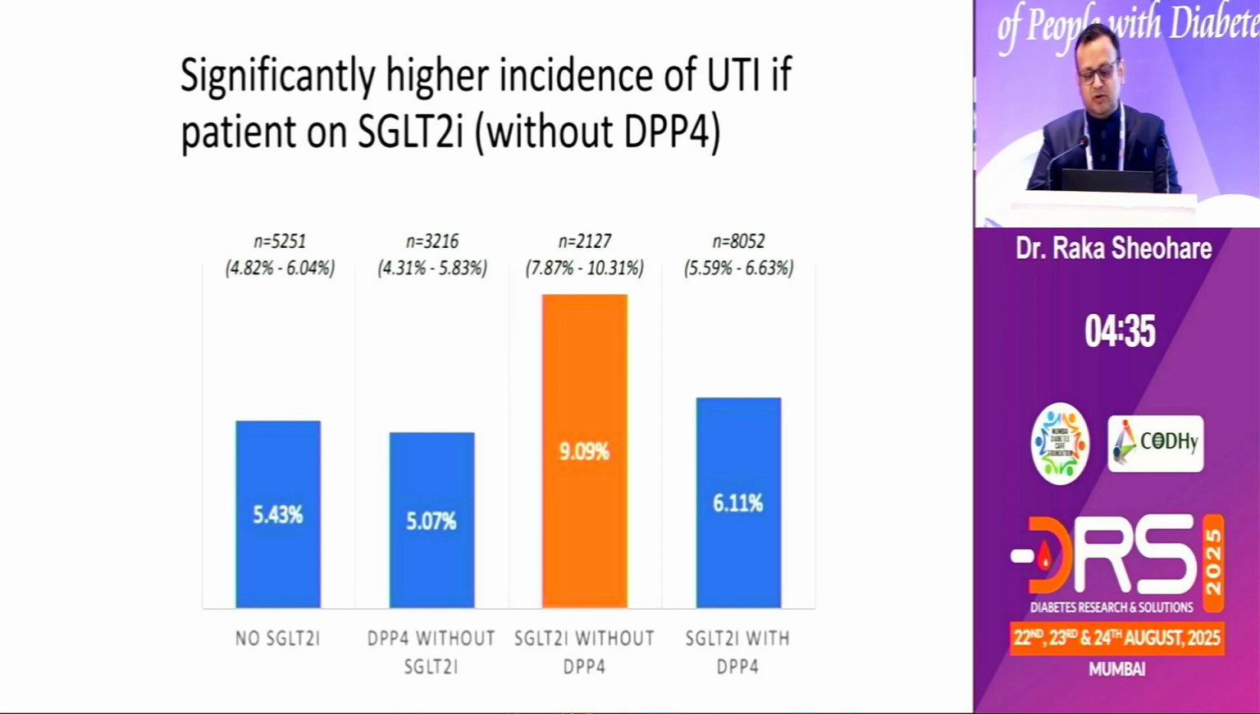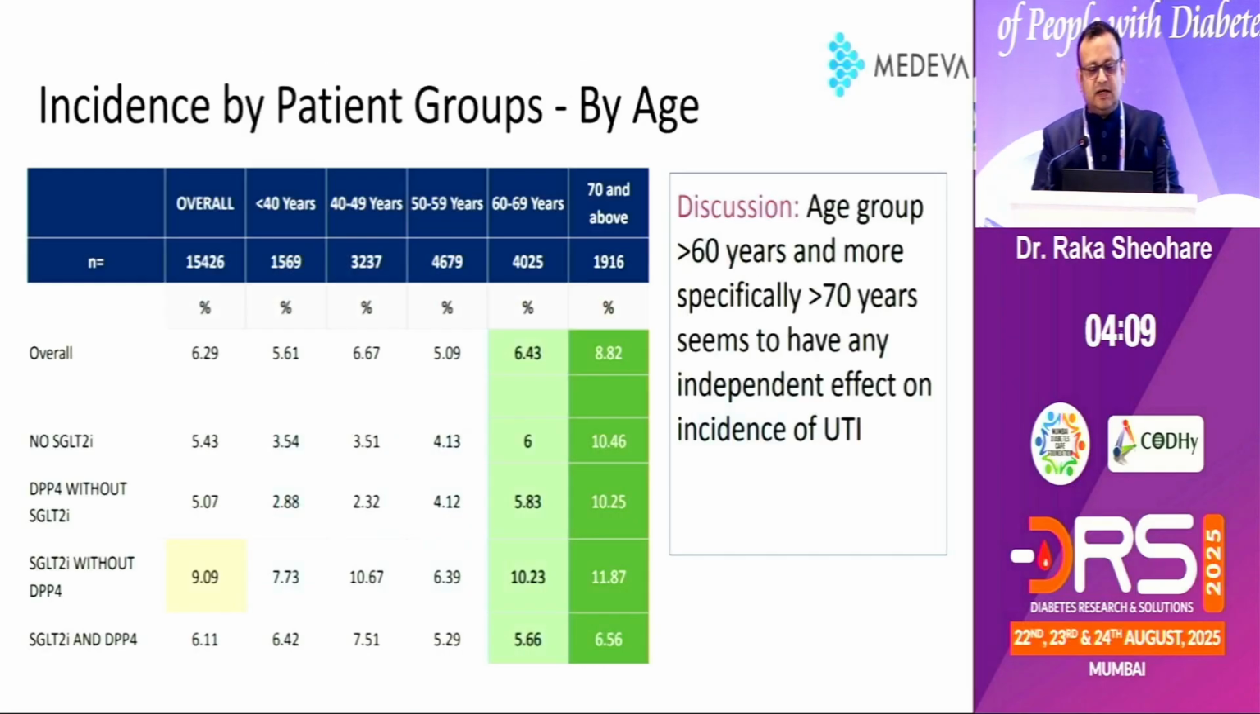DPP4 without SGLT2 inhibitor and SGLT2 inhibitor without DPP4. That kind of data is very good. When we dissected all those data, we found that SGLT2 without DPP4, we have greater incidence of GTI or UTI. And this incidence jumps from 5.07 to 9.09%. So that's why we need to have a formulation where we give this combo to reduce the incidence